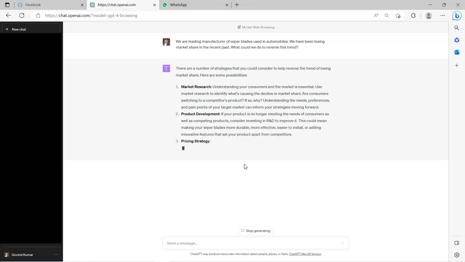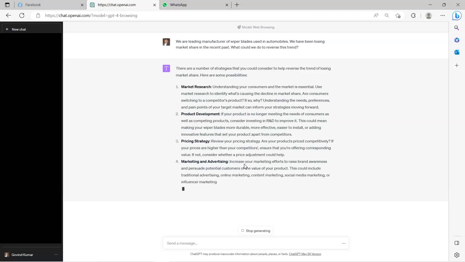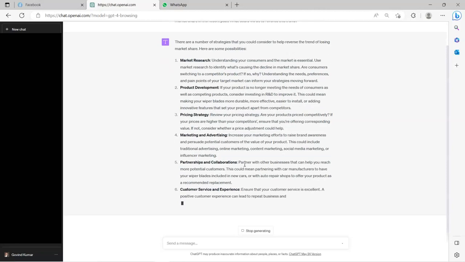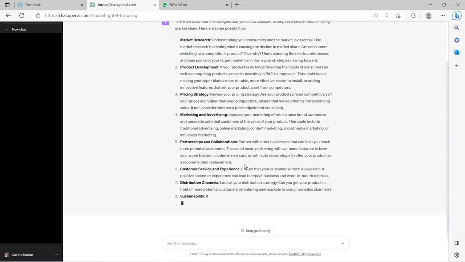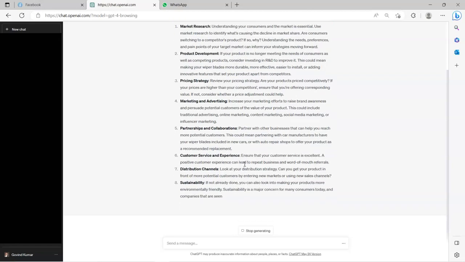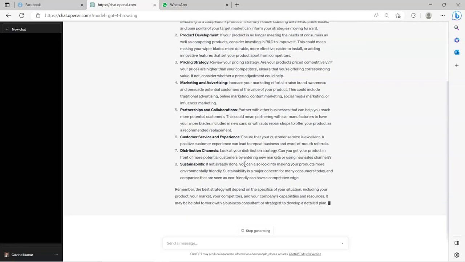The first one is market research. Second area is product development. Pricing, of course, is very, very important. Marketing and advertising, you need to spend more to increase the awareness. The organization could go in for some partnerships and collaborations. Customer service and experience enhancement is always a very important one. New kinds of distribution channels could also be looked at by this company. That is essentially a relook at the distribution strategy. And last but not the least, sustainability.